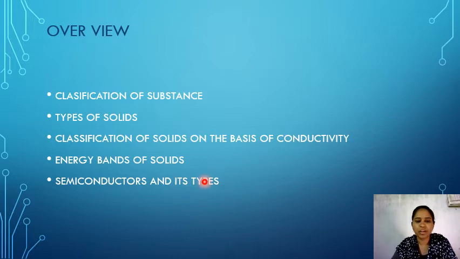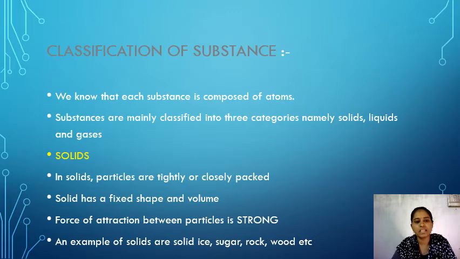Okay, before we go into the details of this band theory, first of all we have to know basic definitions, that is classification of substance, types of solids and so on. Let us see one by one. The first one is classification of the substance. What is meant by substance?